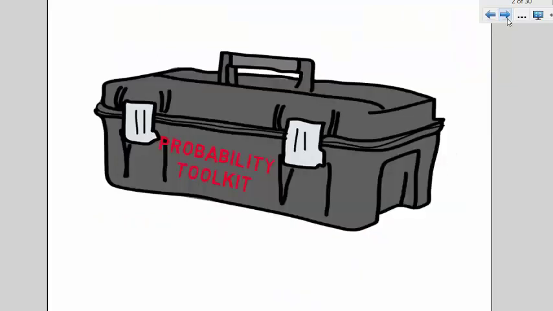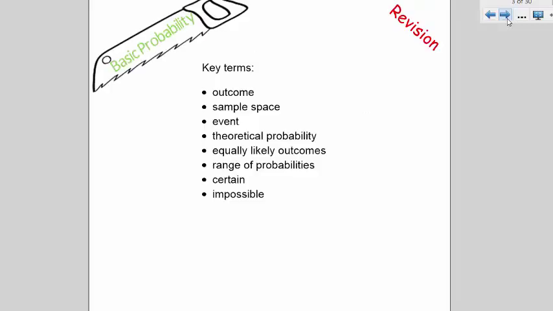When faced with any probability question, we have a range of tools in our toolkit that we can employ. In this video, we are going to sharpen some of the tools that we already have in our kits, and over the next few videos, we'll acquire the tools we need to tackle any job. The first tool I've pulled out is the saw of basic probability, the key terms you were introduced to last year that are expected knowledge.